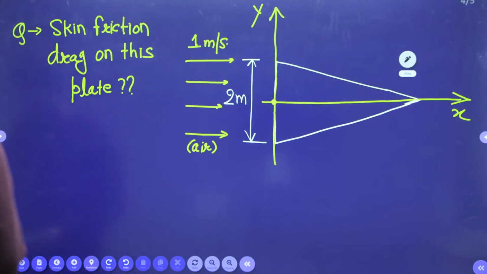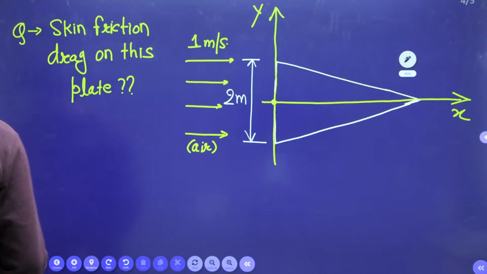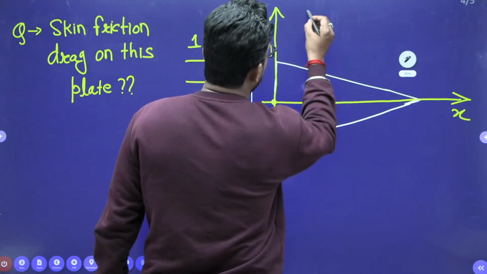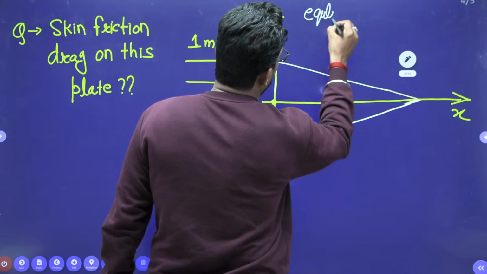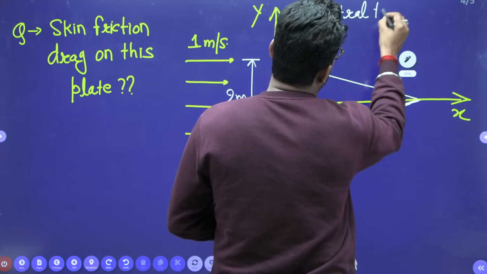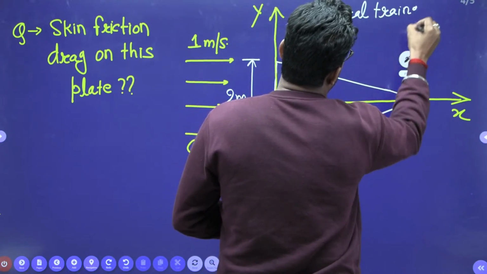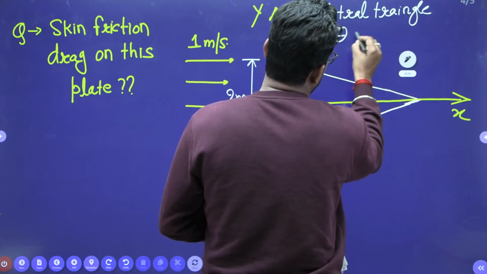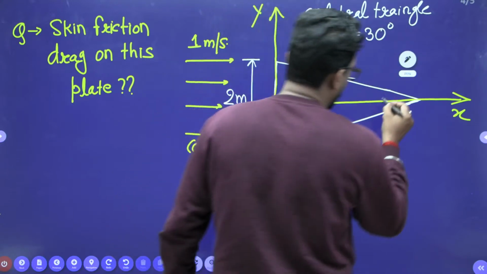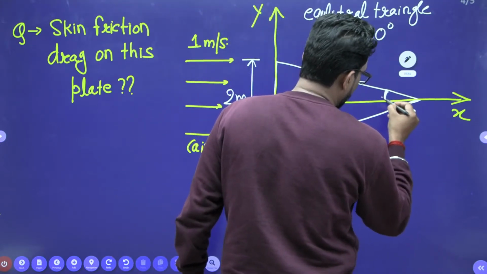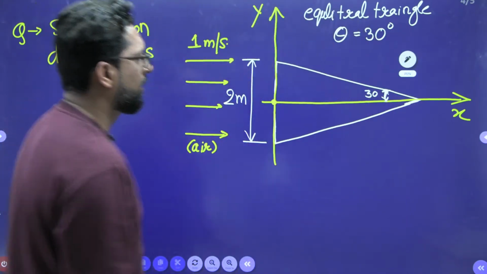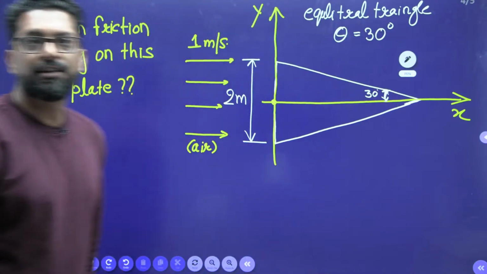So from this, what is the approach? See, this is given as an equilateral triangle, in which theta is equal to 30 degrees. This theta value is 30 degrees, it is given.